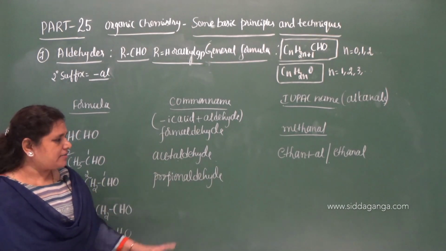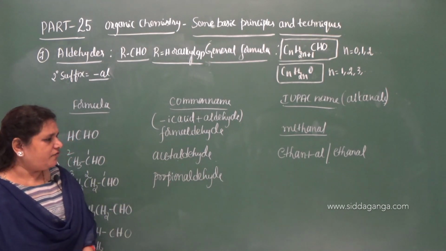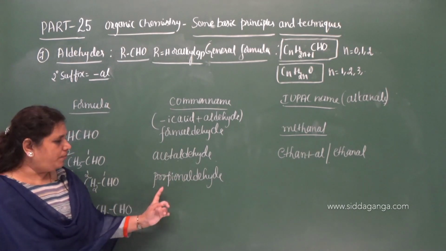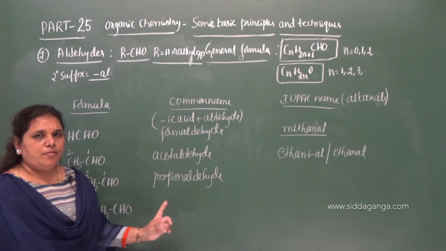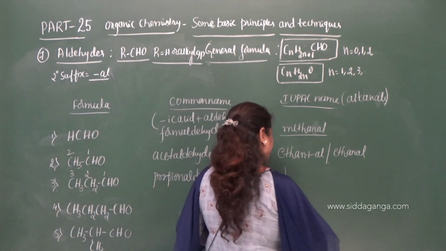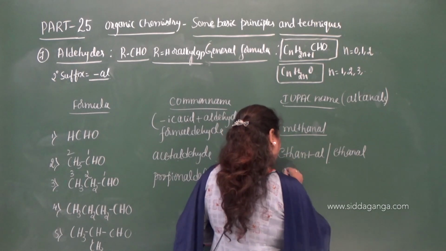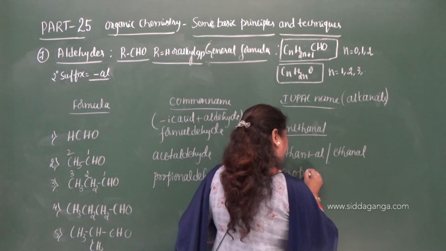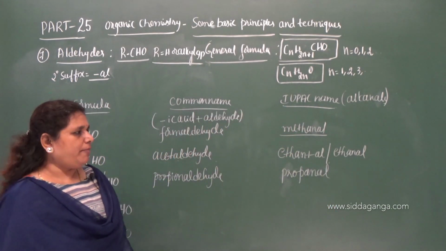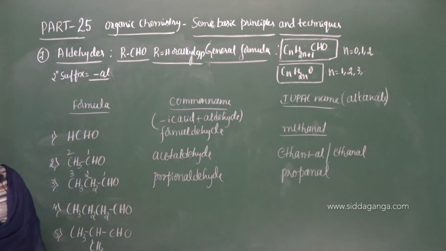I removed ic acid and added the word aldehyde, and hence the name is propionaldehyde. And what is the IUPAC name? The IUPAC name is very simple, propanal. Prop, ane, al, propanal. Propanal is the IUPAC name.